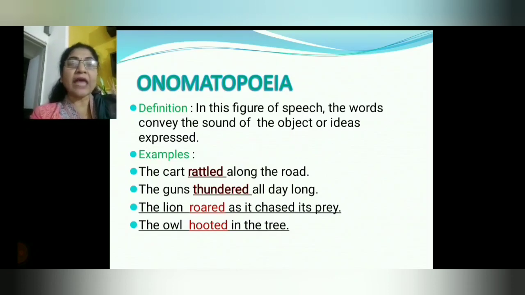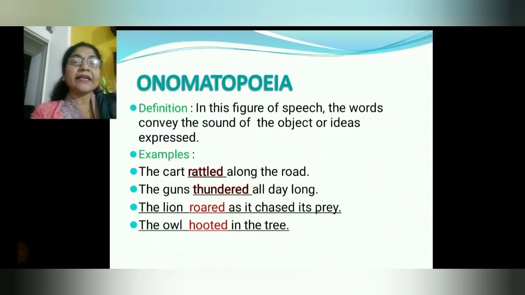That means the sound of the cart is known as rattled. Now the word rattled is onomatopoeia because this rattle produces sound. The guns thundered all day long. Thundered. The sound of guns is known as thundered. So this word thundered again produces sound and that's why it is onomatopoeia.